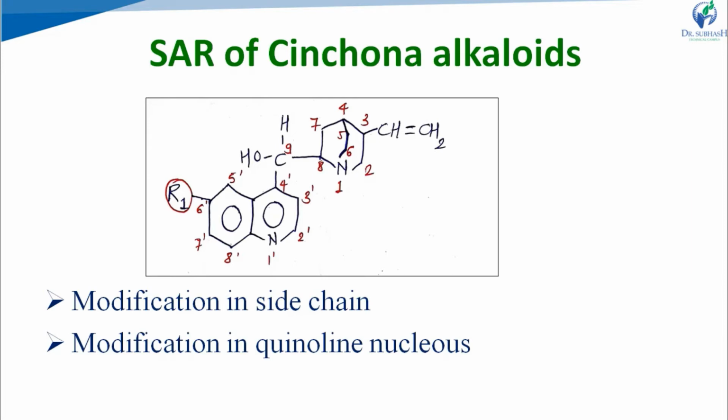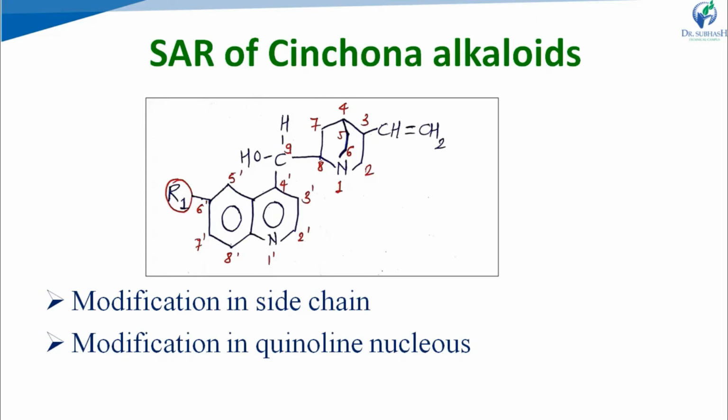So first, start with the modification in the side chain. There is a side chain attached at the 4th position of the quinoline ring. In the side chain, one non-aromatic heterocyclic ring is present. In this ring, at the 3rd and 4th positions, asymmetry is produced, a chiral center is produced. This asymmetry is not essential for the anti-malarial activity.